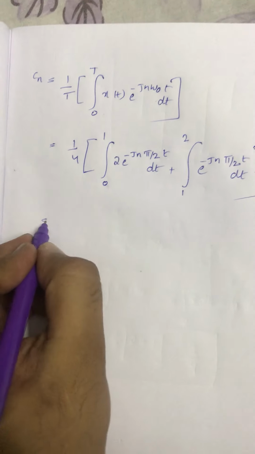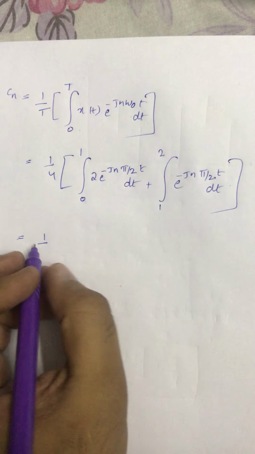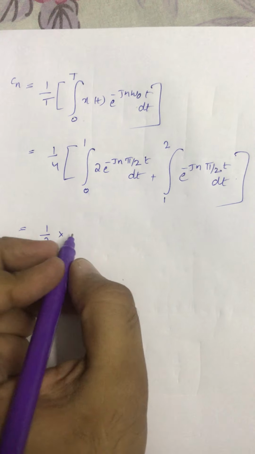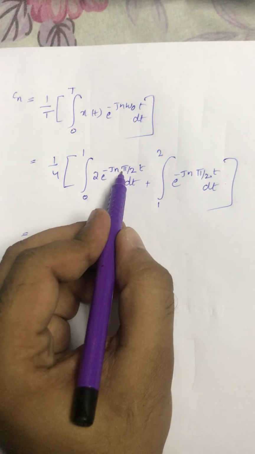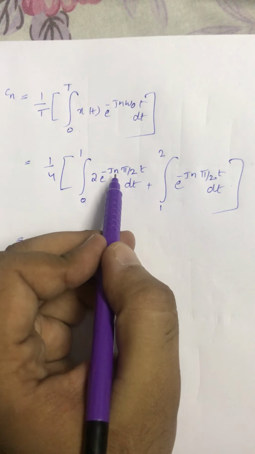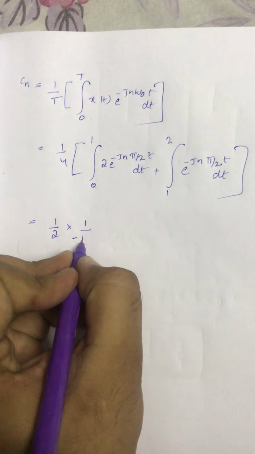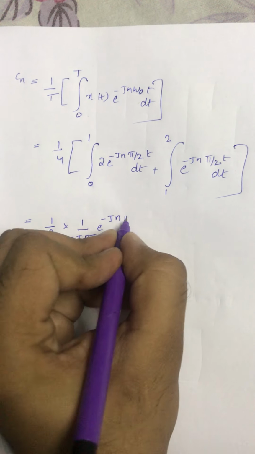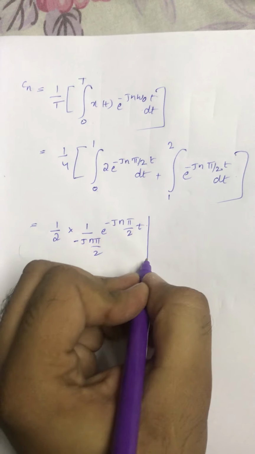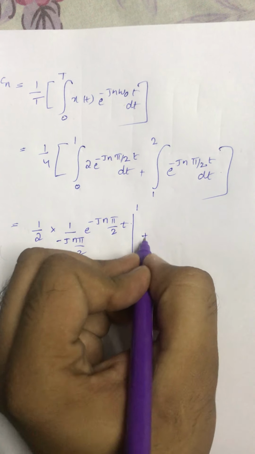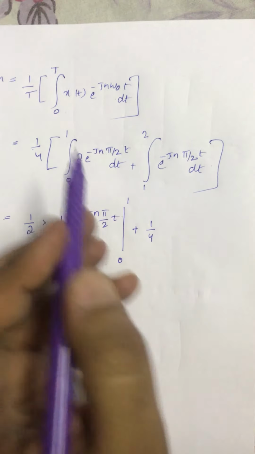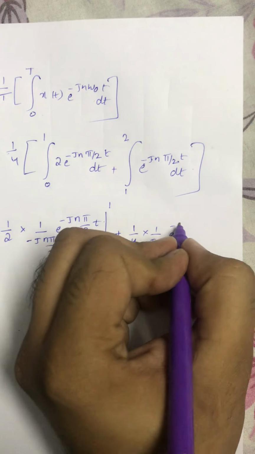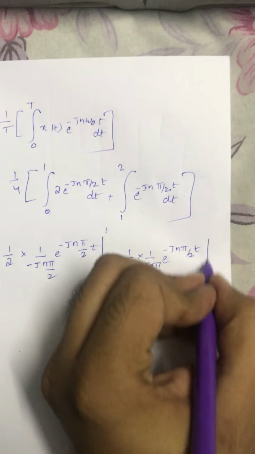Upon integration this will be 1 by 2, because 2 and 4 will cancel, 1 by 2 into 1 by minus j n pi by 2 e power minus j n pi by 2 t from 0 to 1, plus 1 by 4 into the same, 1 by minus j n pi by 2 e power minus j n pi by 2 t from 1 to 2.